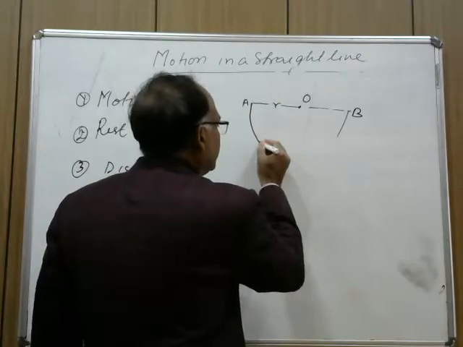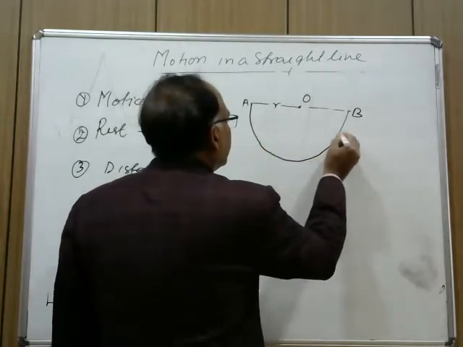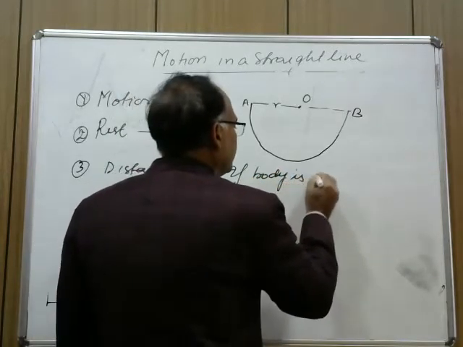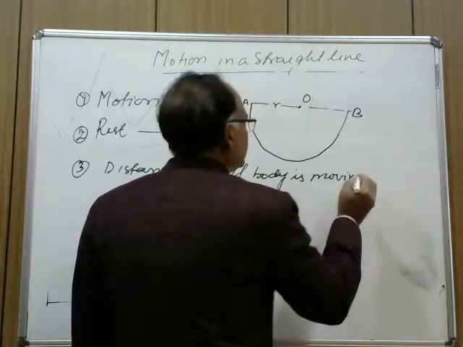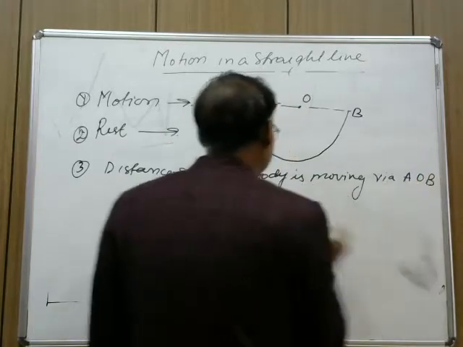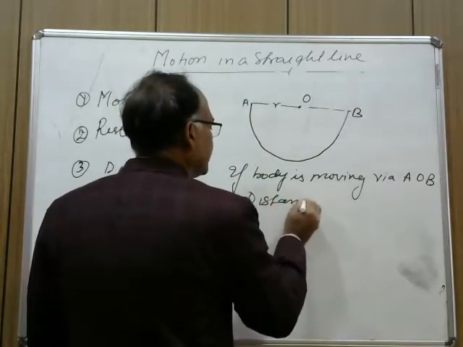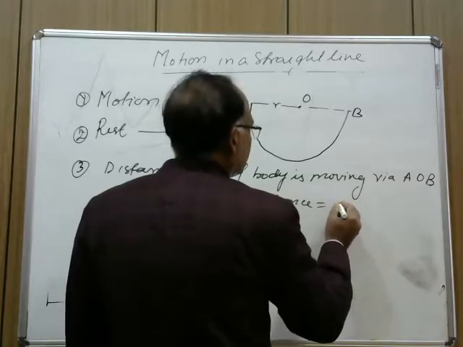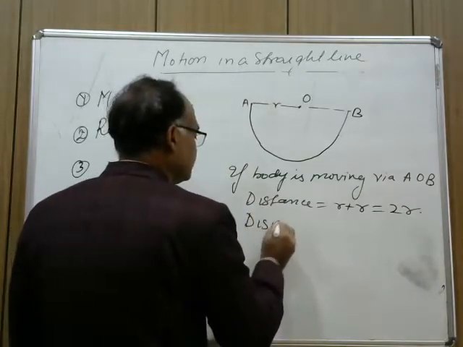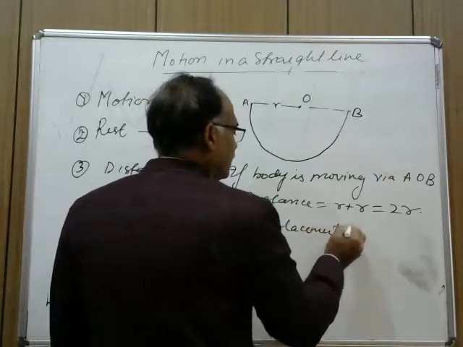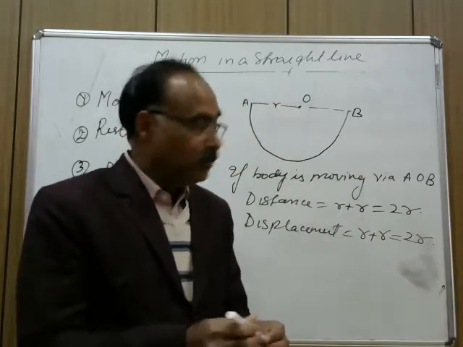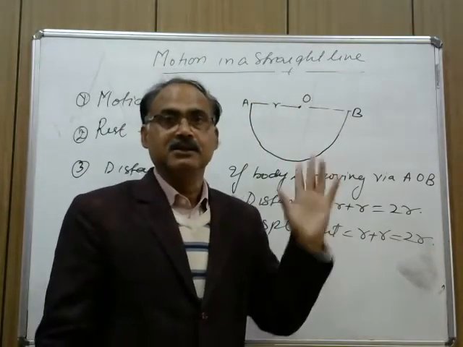Distance is equal to R plus R, which is equal to 2R, and displacement is equal to R plus R, which is equal to 2R. In this case, both distance and displacement are the same.